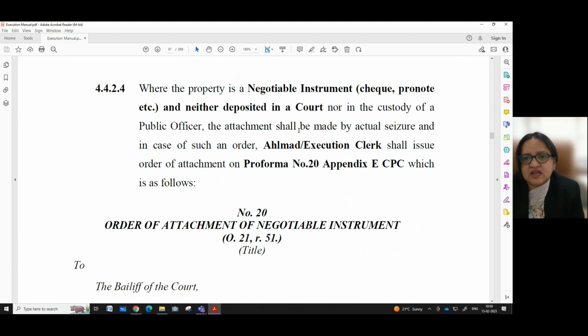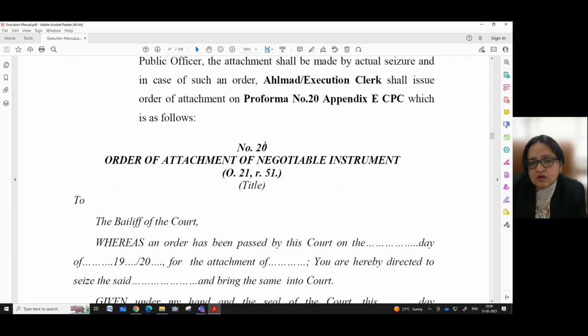Now, where the property is a negotiable instrument, that is check, pronote, etc., and neither deposited in a court nor in the custody of a public officer, the attachment shall be made by actual seizure. In case of such an order, the execution clerk shall issue order of attachment in pro forma number 20, appendix E CPC, which is as follows. Again, we have given you the pro forma number 20, which is the order of attachment of negotiable instrument under order 21, rule 51.